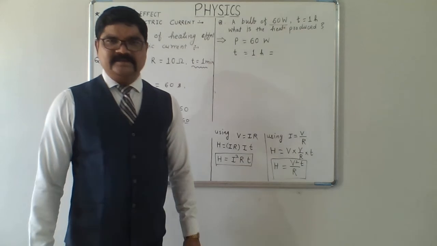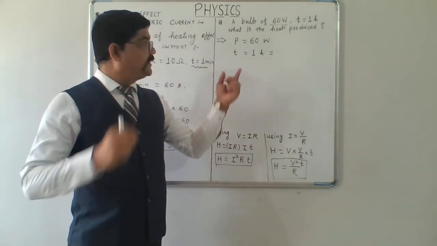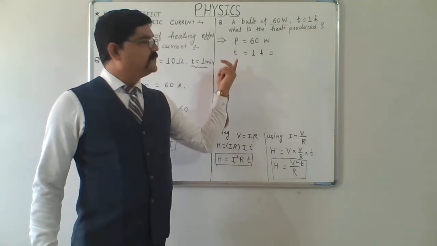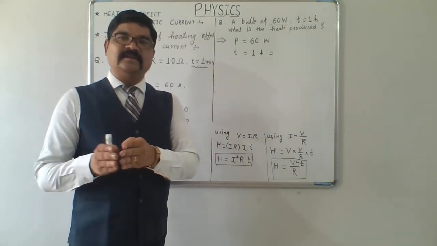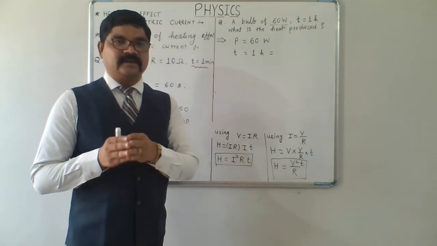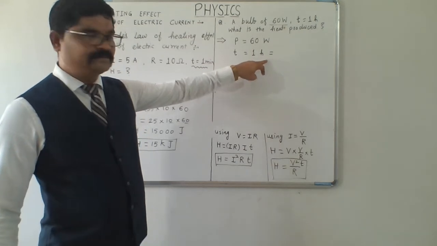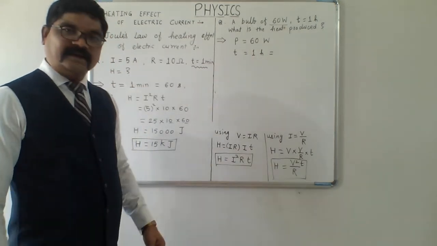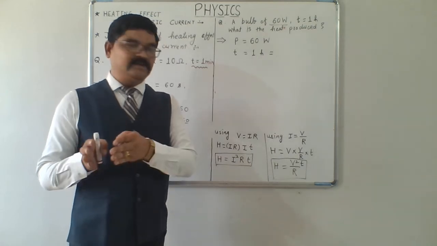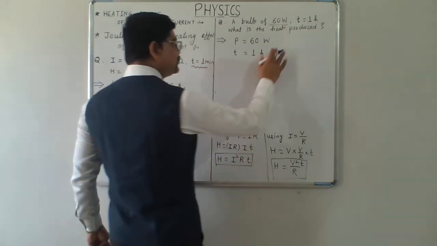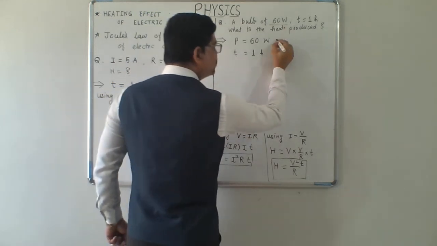In earlier class, we had used this unit of watt hour. The energy can also be expressed in different units, like this is the commercial unit of energy, so we can express it in terms of watt hour, or it can also be expressed in joules. Let us keep it in the commercial unit, so T equals 1 hour.